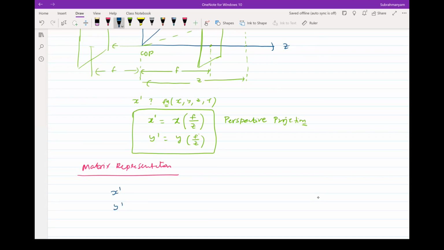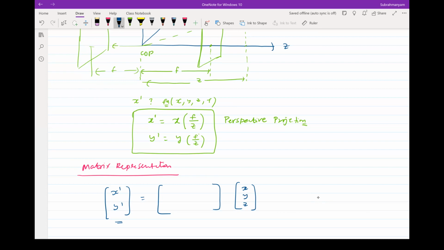X dash, Y dash, let me put that as a matrix. Essentially from XYZ, you are getting X dash, Y dash. Your original point is XYZ. From that, I want to get X dash, Y dash. So we want to compute a matrix by multiplying with which you would get X dash, Y dash.